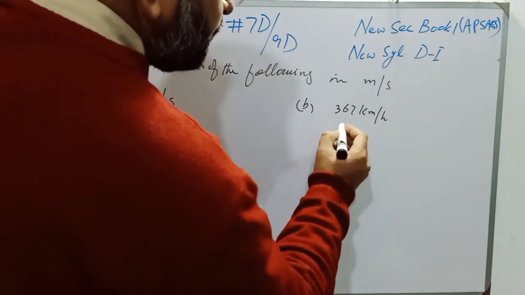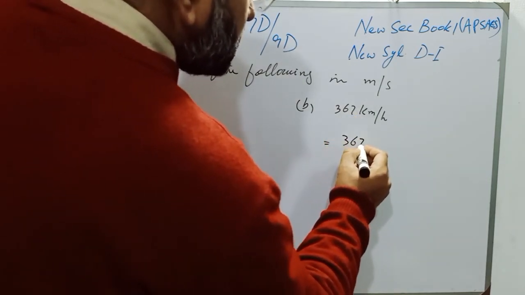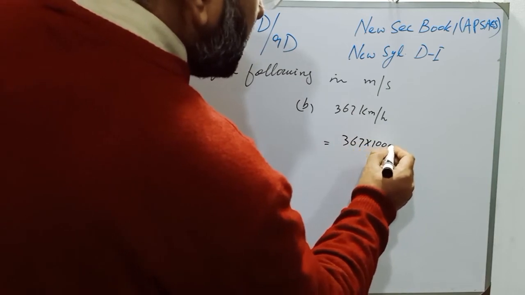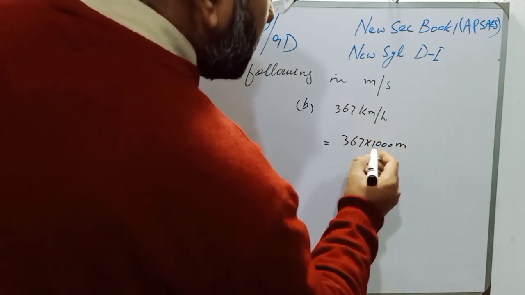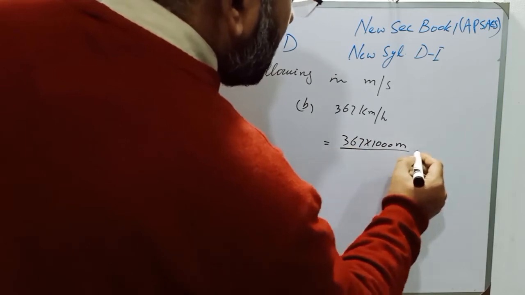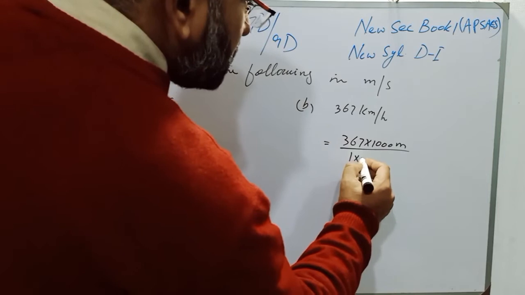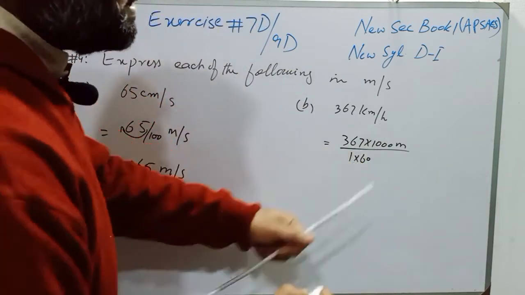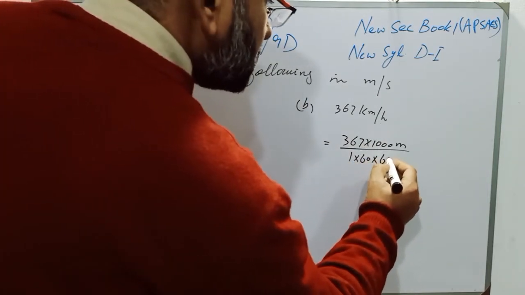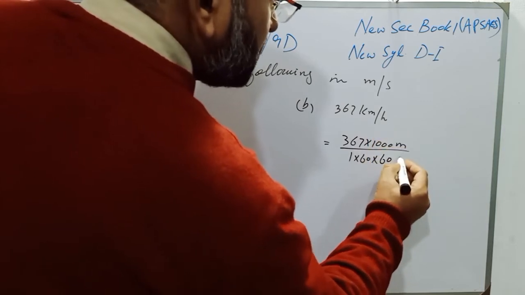So students, if we divide 367 by 1000, then the kilometers will be converted into meters, and if we multiply 1 hour with 60, then the hour will become minutes, and if we multiply minutes with 60, then the minutes will become seconds.